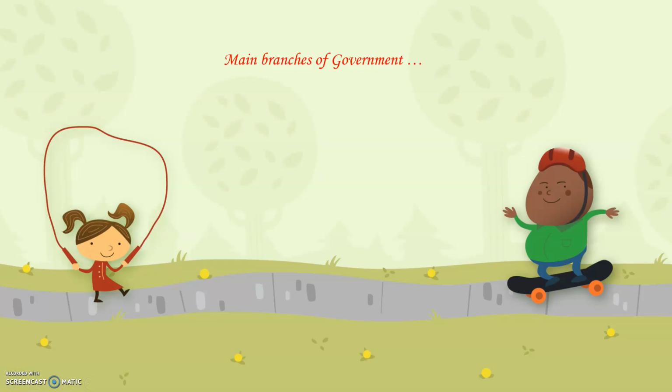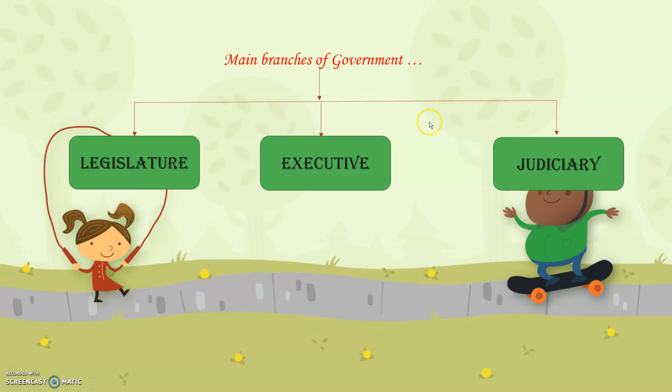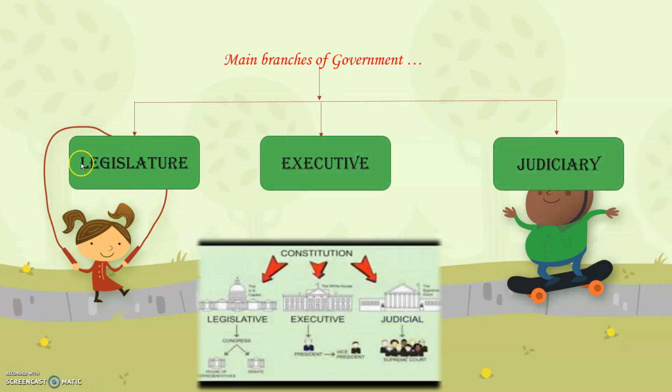Now, before we go ahead to understand different types of government systems, let us get information about the main branches of government. There are three important main branches of the government based on which the government functions in the country of India. First is legislature, executive, and judiciary. We will understand the meaning of this in detail in the next slide. Remember, there are three main branches of government: legislature, executive, and judiciary.